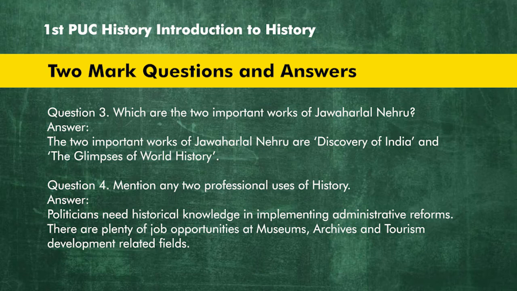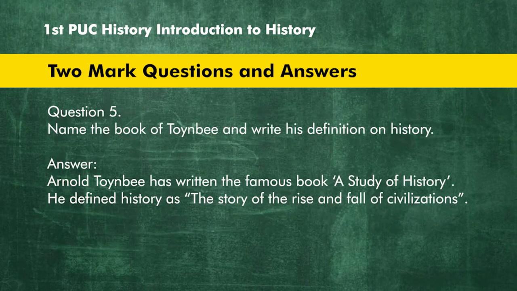Question 4. Mention any 2 professional uses of history. Answer. Politicians need historical knowledge in implementing administrative reforms. There are plenty of job opportunities at museums, archives and tourism development-related fields. Question 5. Name the book of Toynbee and write his definition on history. Answer. Arnold Toynbee has written the famous book, A Study of History. He defined history as the story of the rise and fall of civilizations.